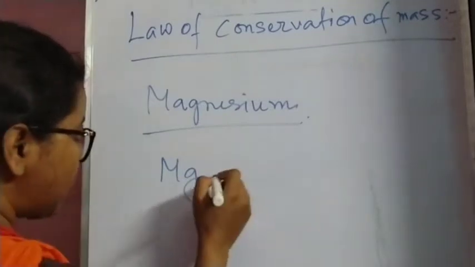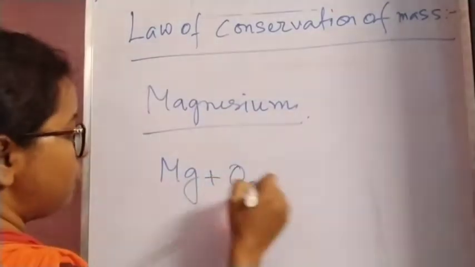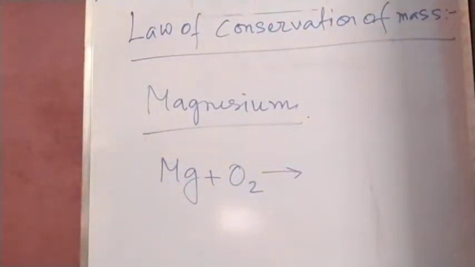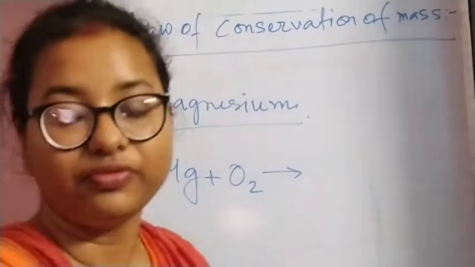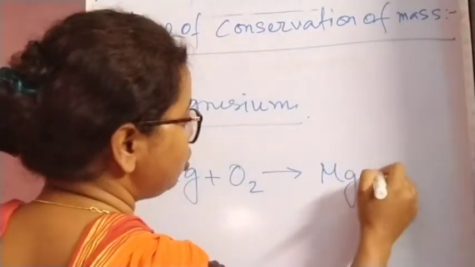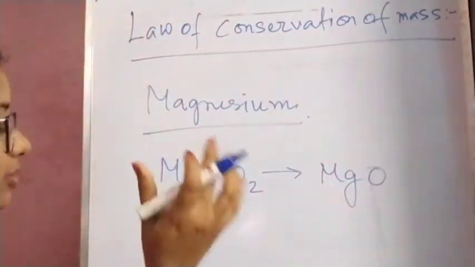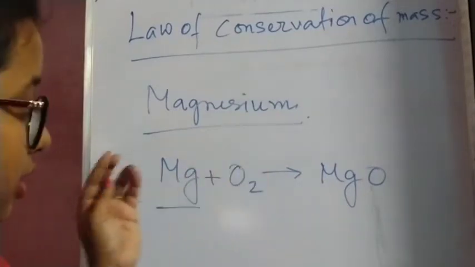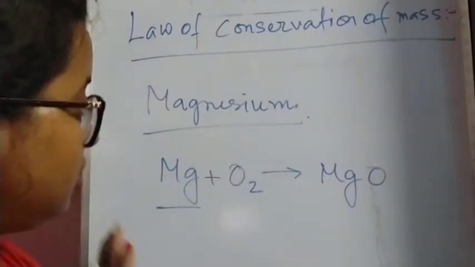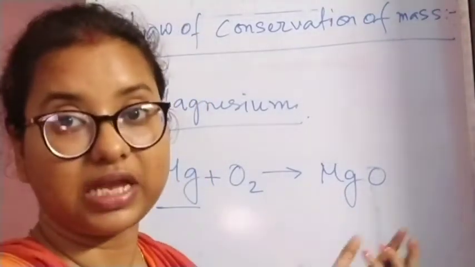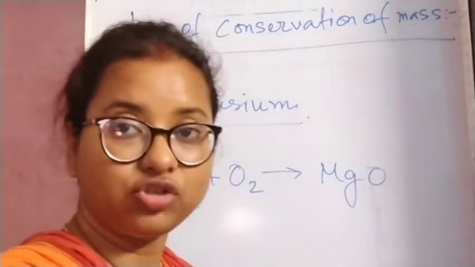In this reaction, when the magnesium ribbon burns, after the reaction we are going to get the ash of magnesium oxide. So Mg plus O2, we are going to get MgO. The magnesium ribbon which we have taken on the reactant side, and the product which we get after the reaction, the magnesium oxide, the white mass.